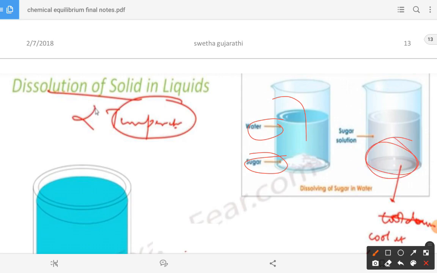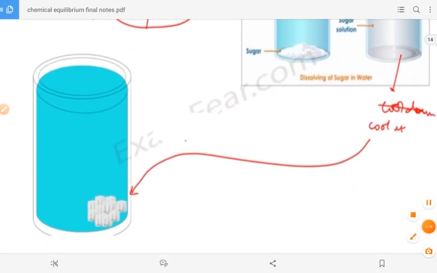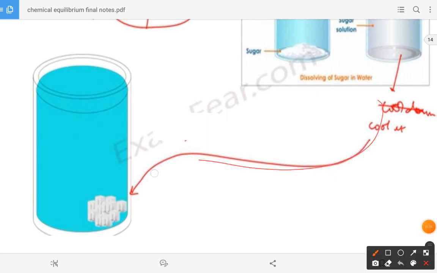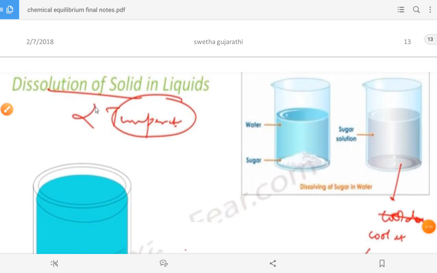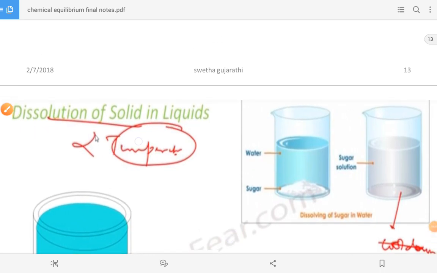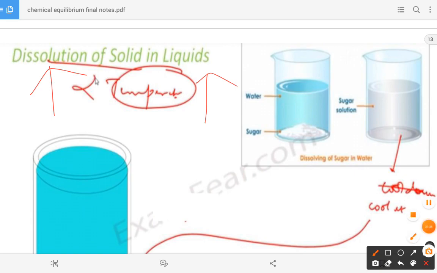Once you decrease the temperature, your sugar crystals are going to come out. As you know very well, while making sweets, once you decrease the temperature, the sugar crystals come down. So you can convey that the dissolution of solids in liquids depends on the temperature. Once the temperature increases, dissolution increases.